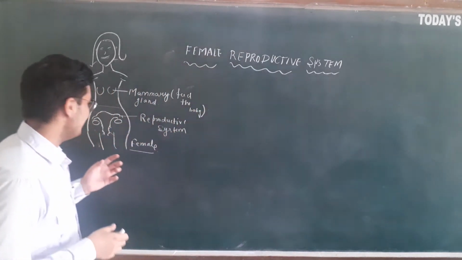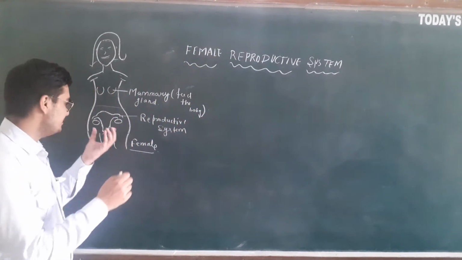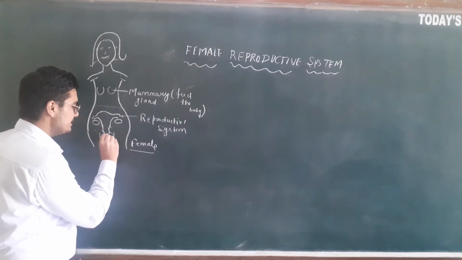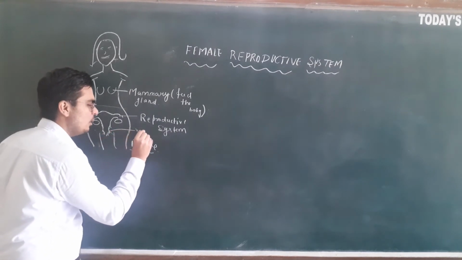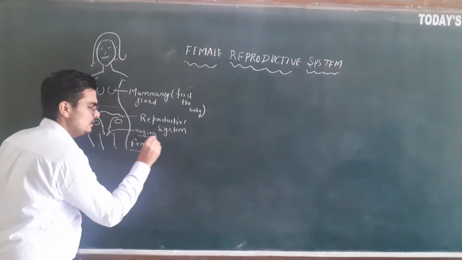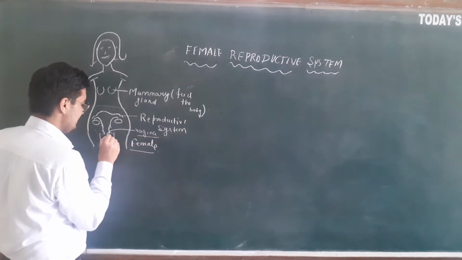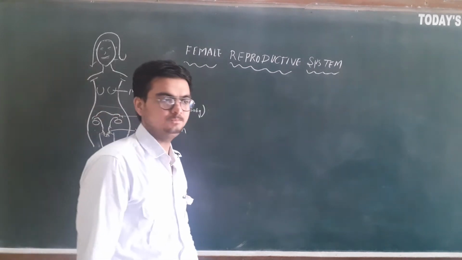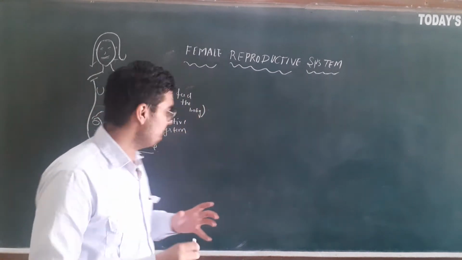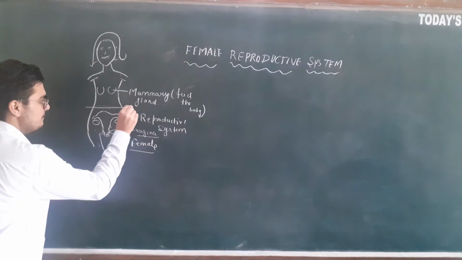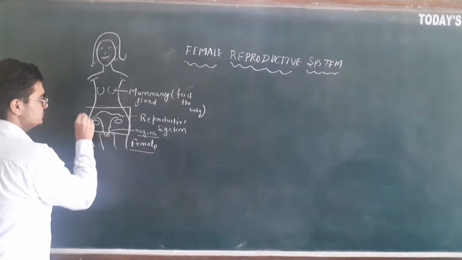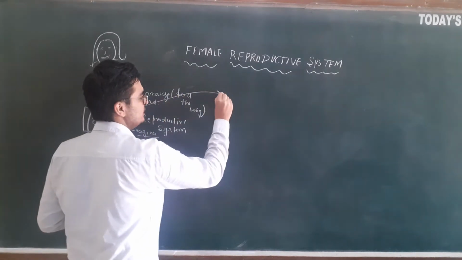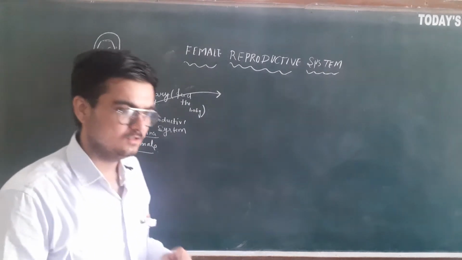Okay. So can you see the reproductive system is present in the pelvic area, and it opens outside the body through the opening known as the vagina. So now we will be looking at this reproductive system in detail. So let's zoom in.